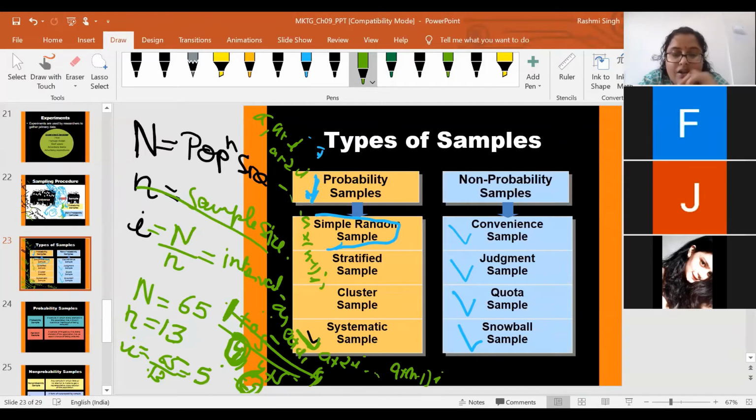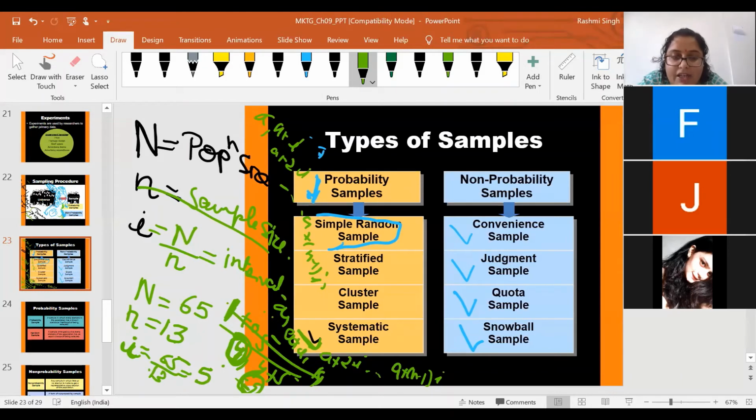Okay. Firstly, you have to calculate I, or the interval, and there is a formula. You don't have to use much brain in this. Simply, I know my population size, I know my sample size. Capital N is 65, small n is however many respondents I need in the sample, let's say 13. So I is basically 5.